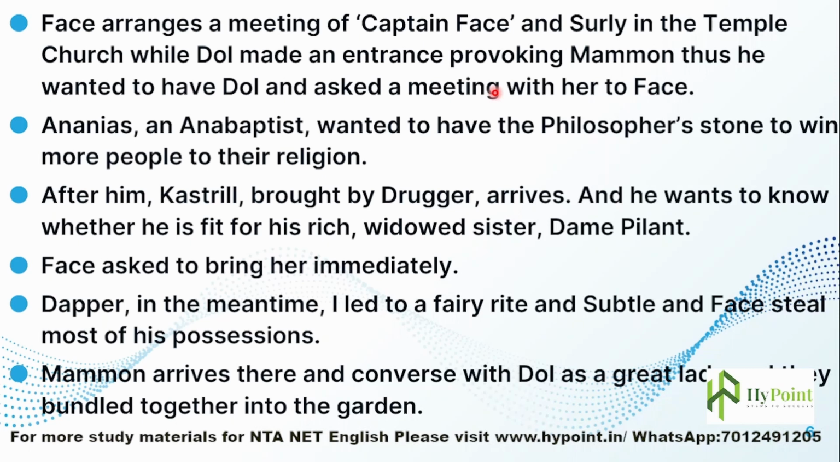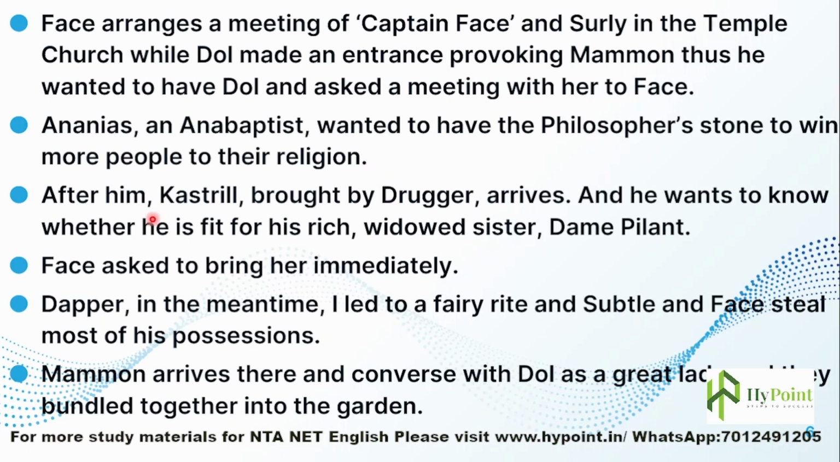After Mammon leaves, Ananias, an Anabaptist who is a deacon from Amsterdam, wants the Philosopher's Stone to win more people to their religion. So people have different wants and demands from this alchemist. Ananias is a religious person, a deacon, and he also wanted the Philosopher's Stone so that he could attract as many people as possible to their religion. He wanted to enlarge his religious community.